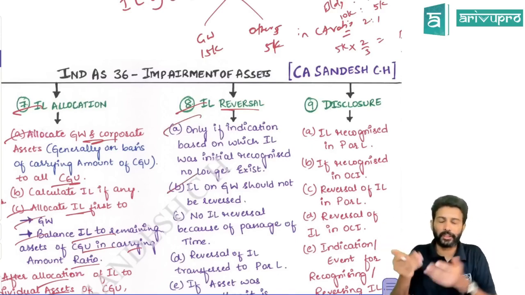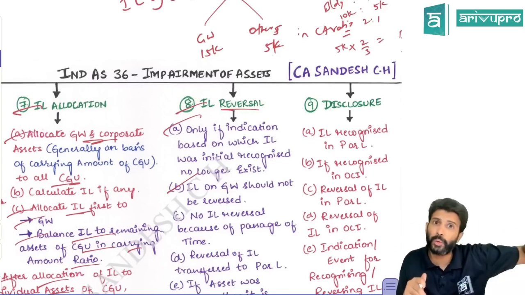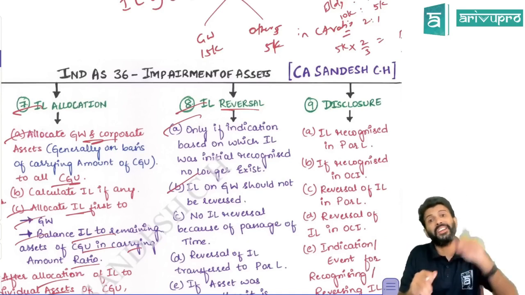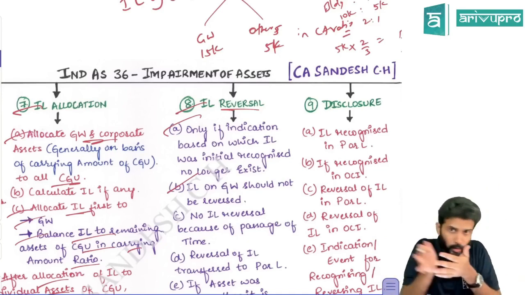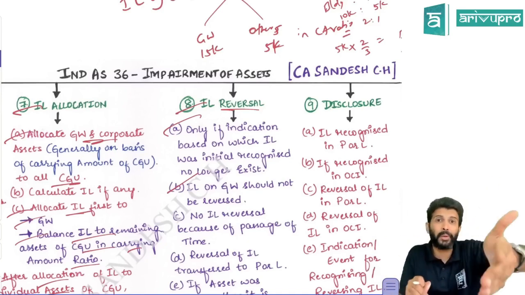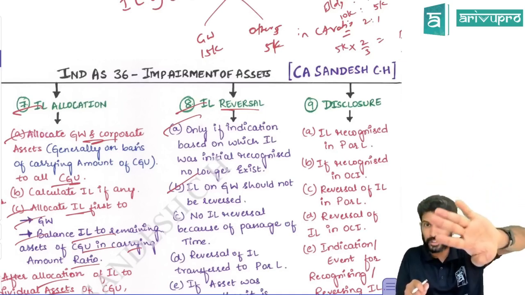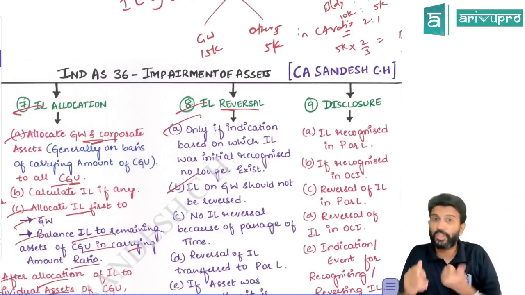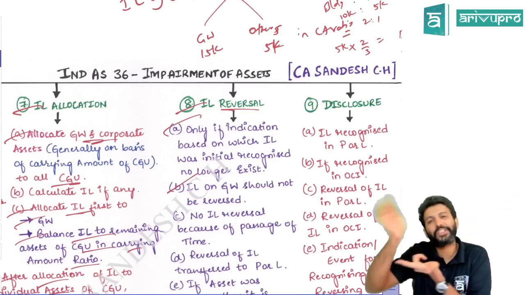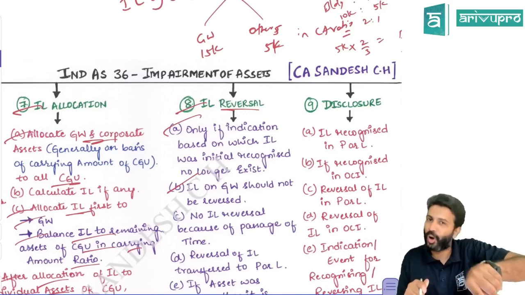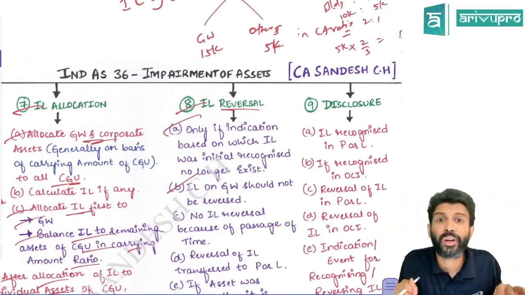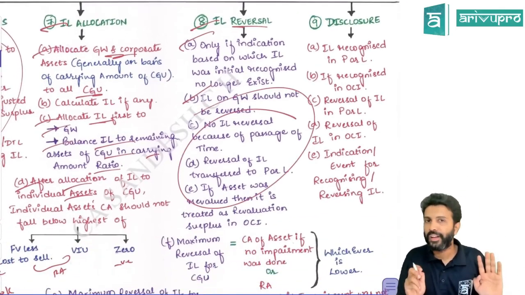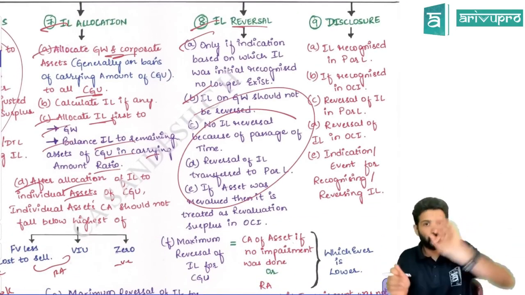So what will happen to reversals? First check how you booked the impairment loss, at individual asset level or CGU level. Say I booked it on individual asset level. Then check what you did initially, because if you book an individual impairment loss, it is first adjusted with revaluation surplus. If there is no revaluation surplus, you transfer it to P&L. If earlier impairment loss was adjusted with revaluation surplus, reversal also will happen through revaluation surplus itself. If earlier impairment loss was transferred to P&L, reversal also will happen through P&L. So whatever you did before, you need to undo. This is for individual assets.